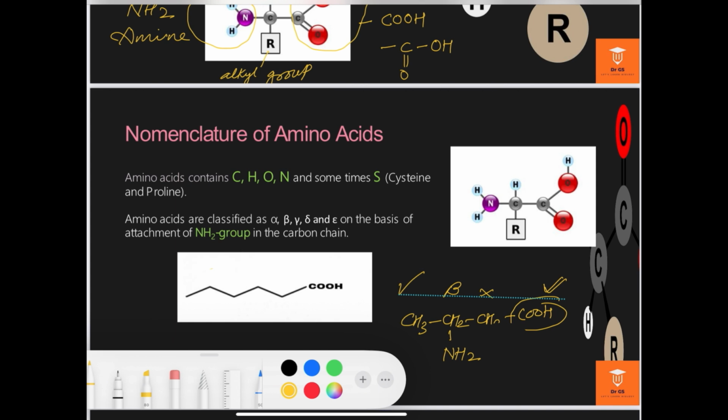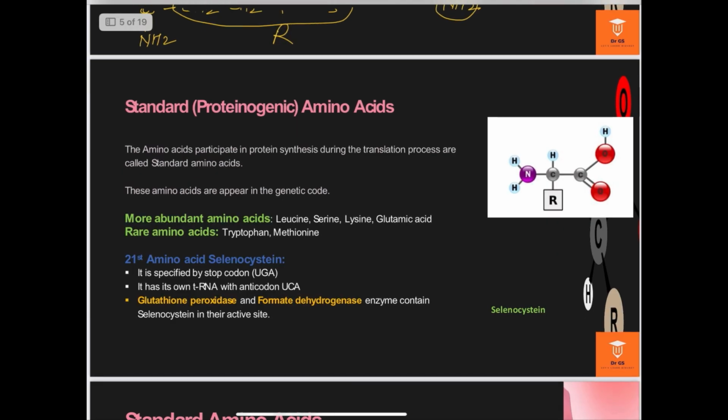Then the nomenclature of amino acid is based on the position of the amine group. If the amino group is attached to the alpha carbon, then it is called an alpha amino acid, otherwise a beta amino acid or a gamma amino acid. What is the standard or proteinous amino acid?